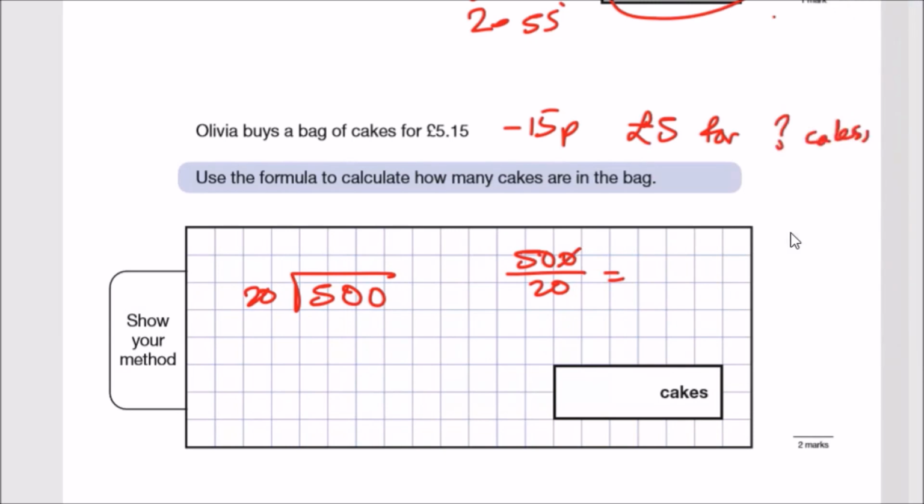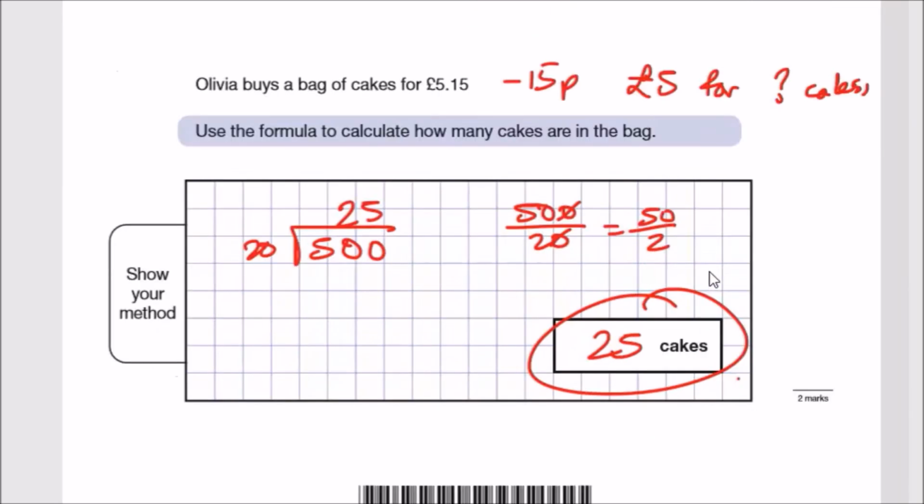So crossing out 10 because they're both tens, you're left with 50 over 2. Now half of 50 is 25. And that's it, guys. The answer is 25. If you did it this other way, you would also get 25, but it's a lot longer. Sometimes with these kinds of questions, it's always good to just take your time and see what is the best route to take, especially for these kinds of cake problems. Anyway, let's move on, yeah?